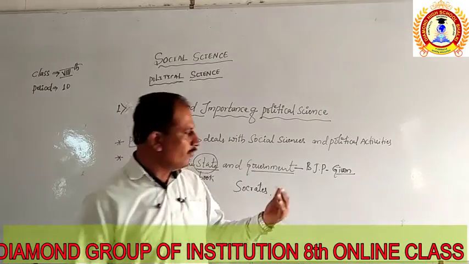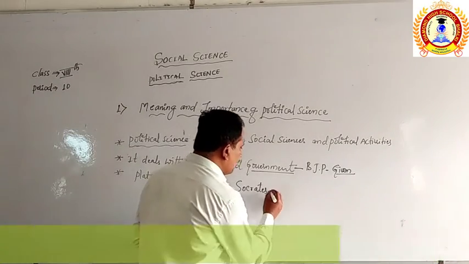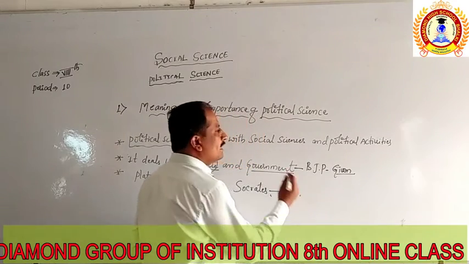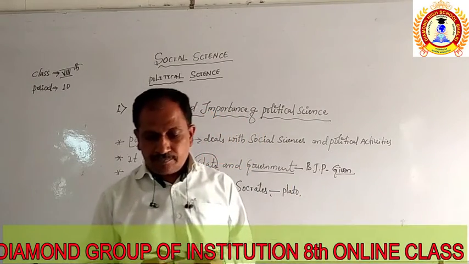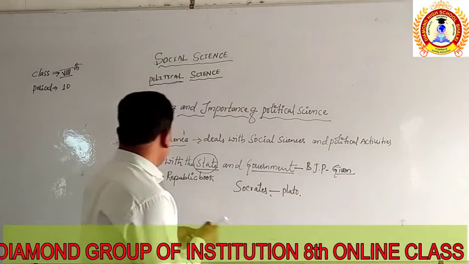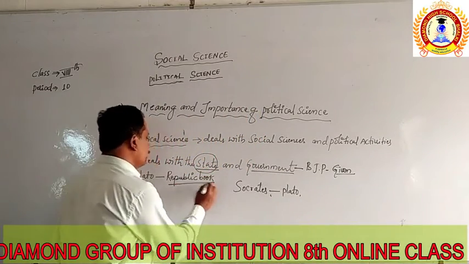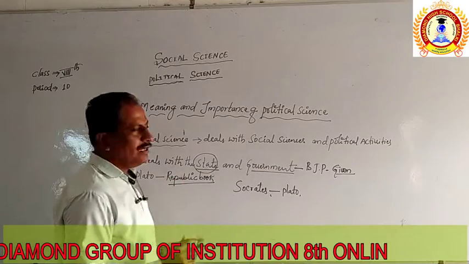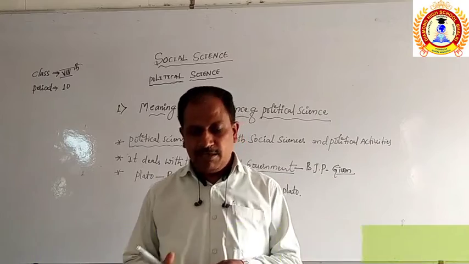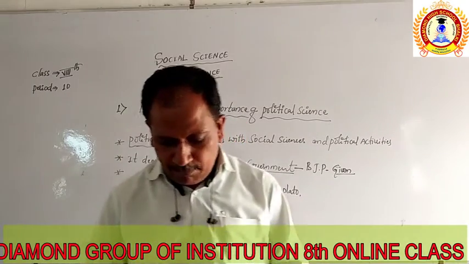So on one side Socrates was the philosopher, and on the other side his follower Plato was the political thinker. Plato has written one of the books related to political science, his famous book by the name Republic.